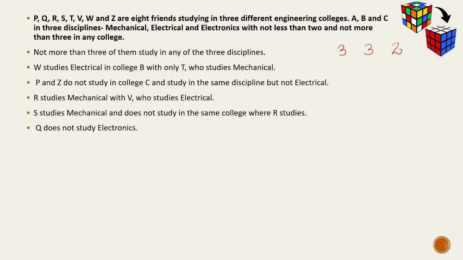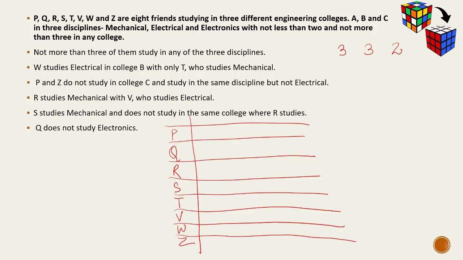So again, as we read the data, we see primary parameter क्या है यहाँ पे, ये friends के नाम हैं. मैक्सिमम डेटा उनके नाम के हिसाब से दिया हुआ है. So we'll take primary parameter as the names. So we'll have P, Q, R, S, T, V, W, Z. इनके साथ हमें मैच करना है कॉलेज एंड द डिसिप्लिन. Let's start putting the data.